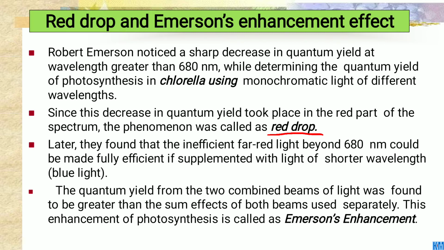Robert Emerson said that two wavelengths, meaning two lights, are used in photosynthesis: one is red light and the other is blue light. Okay.